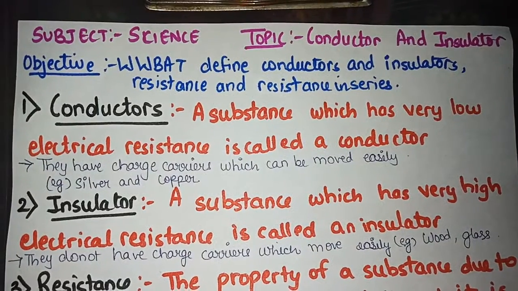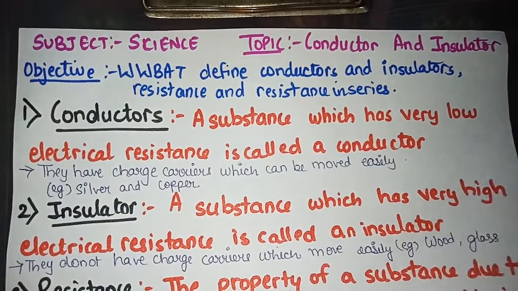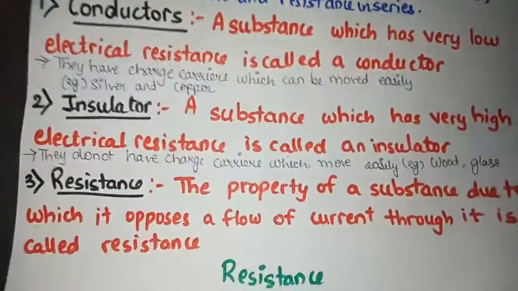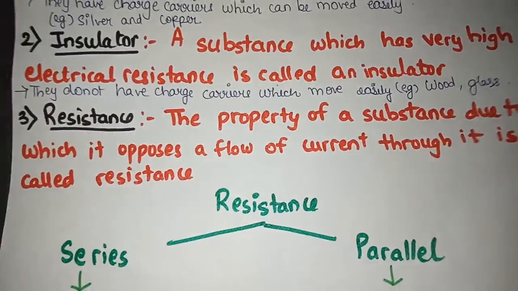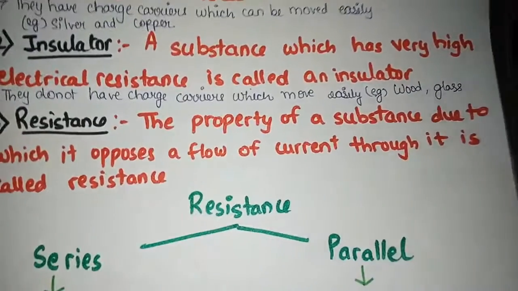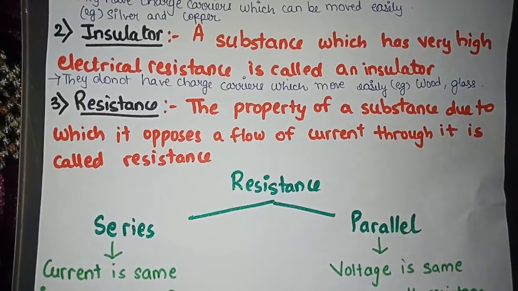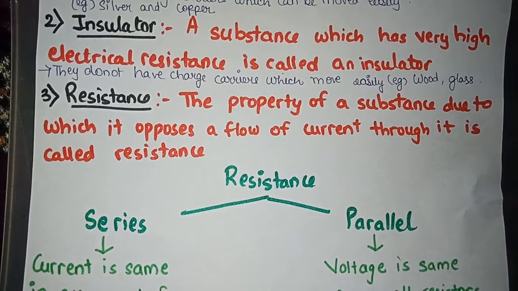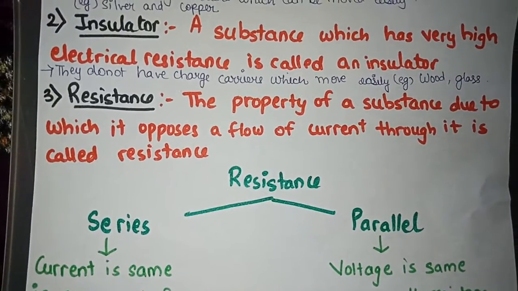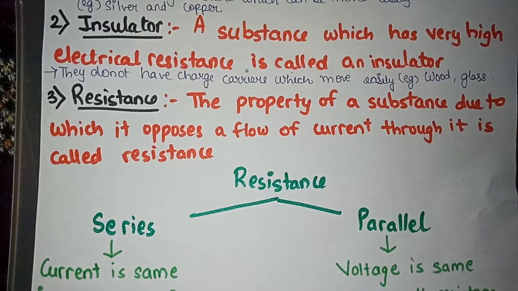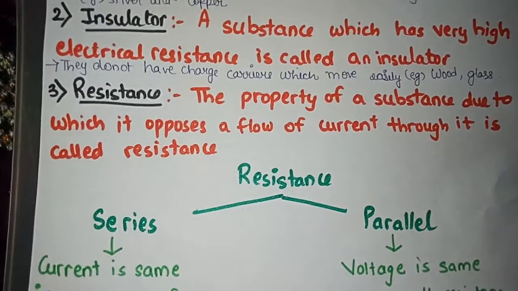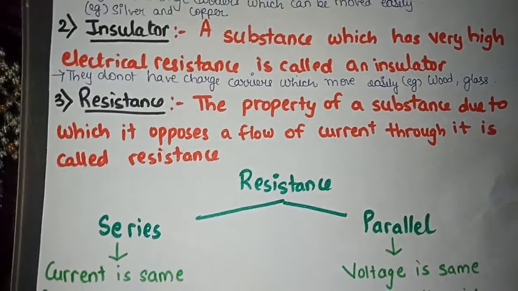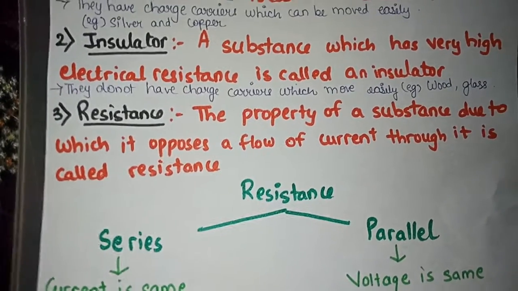We will be able to define conductors, insulators, resistance and the resistance in series. First, I would want you all to focus on what is the meaning of resistance. As you all can see, it is the property of a substance due to which it opposes the flow of current. That means whenever in a circuit the current flows, how much strength that particular substance has to oppose the flow of the current is called resistance.